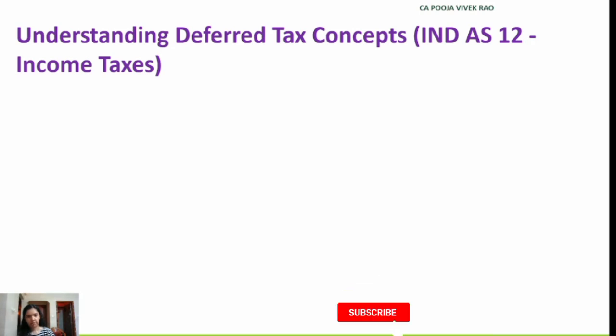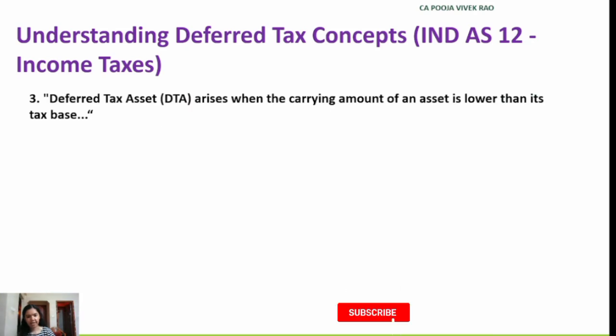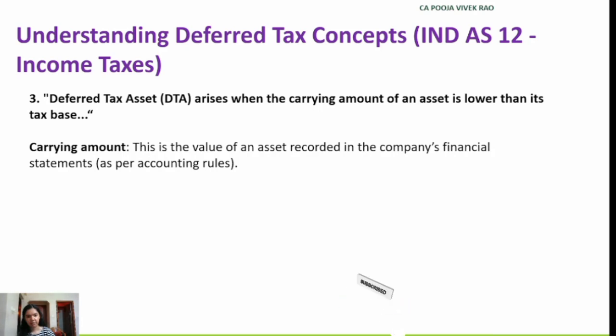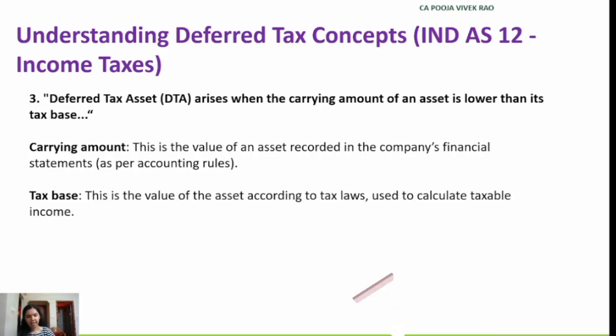Now we will see the concept of deferred tax asset. So deferred tax asset arises when the carrying amount of an asset is lower than its tax base. The carrying amount and the tax base we have already discussed in the previous slide. Carrying amount is nothing but the value of an asset recorded in the company's financial statements as per accounting rules, and tax base is the value of the asset according to tax laws, used to calculate taxable income.